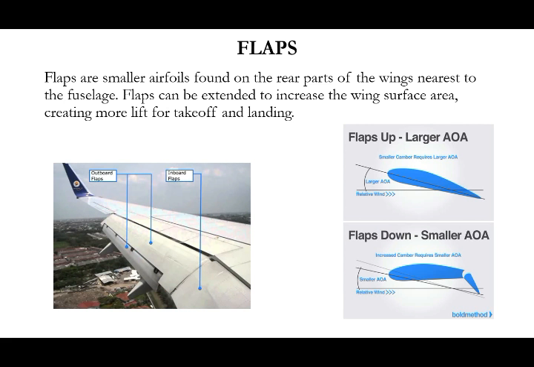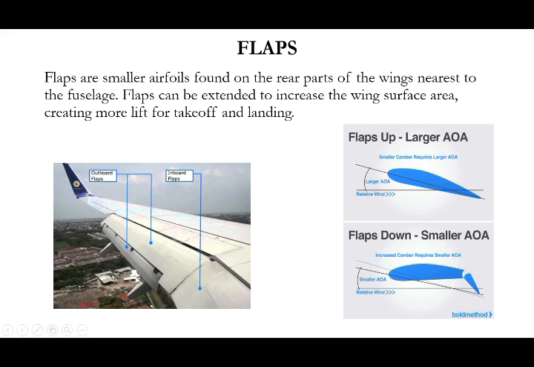Next one, flaps. For a big aircraft, I said we can carry more weight, more passengers, more load also. So further, how can we create more lift? At that time, we use flaps. Flaps are smaller aerofoils, say like this, found on the rear part of the wing, which is placed very near to the fuselage. Ailerons are always just away from the fuselage, like this is the aileron for this aircraft. So flaps are kept very near to the fuselage.